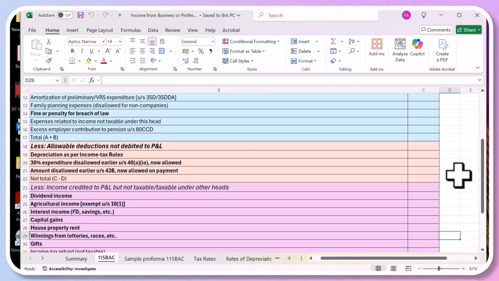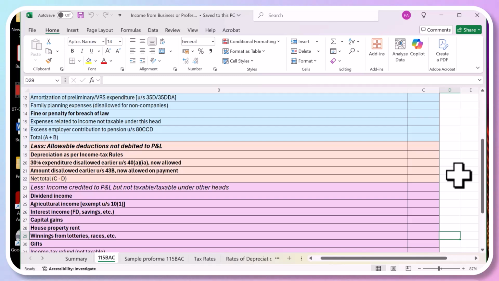So income tax credited to the statement of profit and loss account, but not taxable under any other head. Either not taxable, like agriculture income, or taxable under a head, like for example dividend is taxable under other sources, or capital gains under the head capital gains. Now the last one, that's all, and then we'll simply do a question straight away.